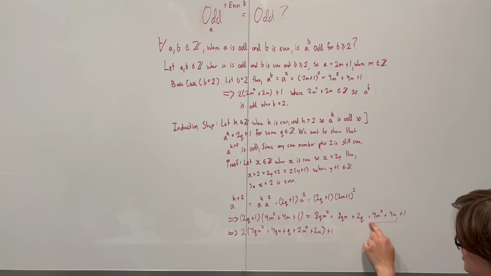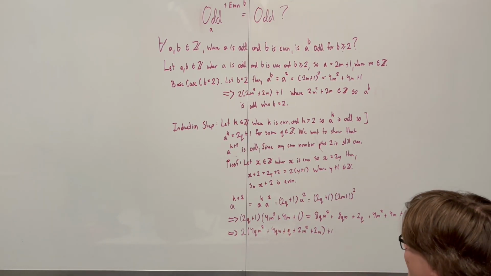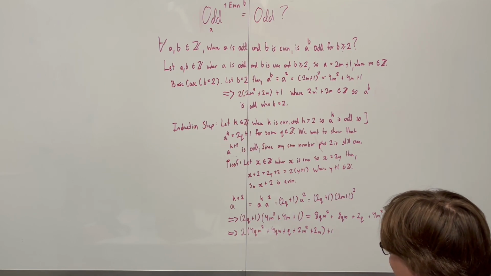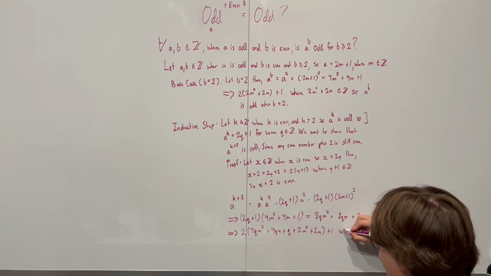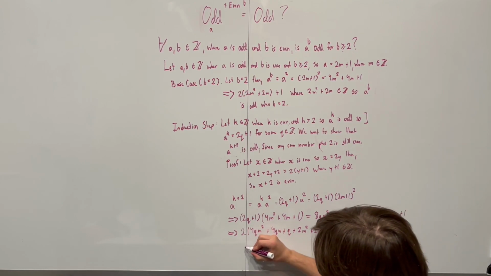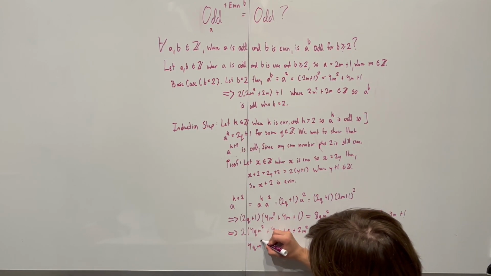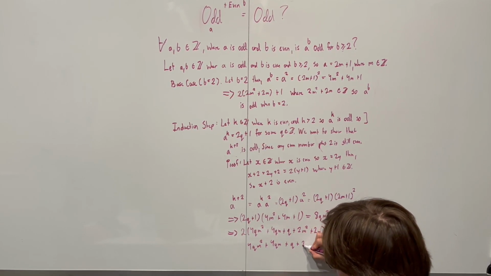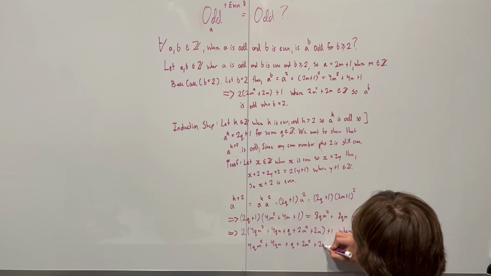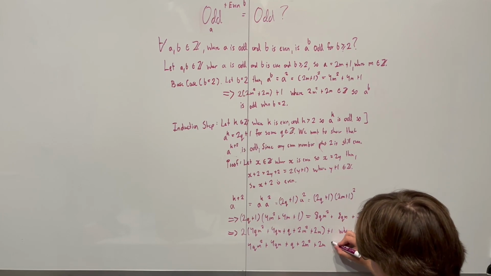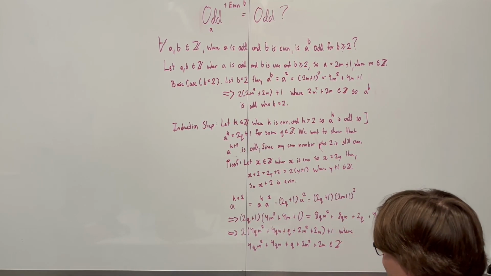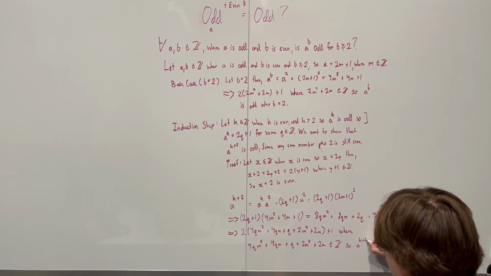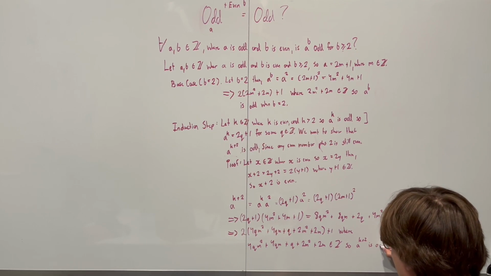Let me just erase this. Okay, a lot of pre-calculus here. Fantastic. And now we have to make our final argument where 4qm squared plus 4qm plus q plus 2m squared plus 2m, that's a mouthful, all of this is an integer, so a to the power of k plus 2 is odd.